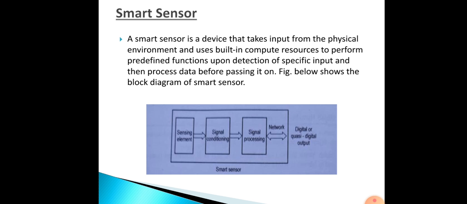Then what are the applications? First one, self-calibration, that is adjusting the deviation of the output of the sensor from the desired value. Then communication, where it broadcasts information about its own status.